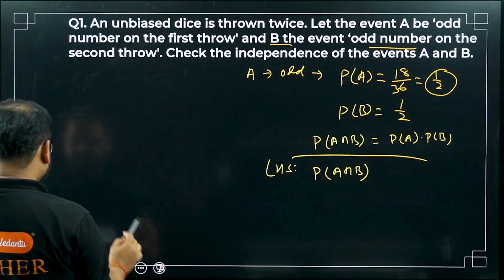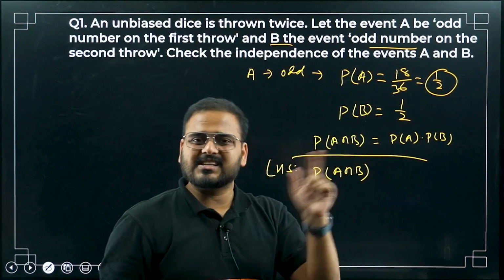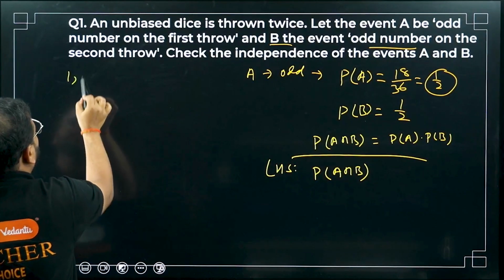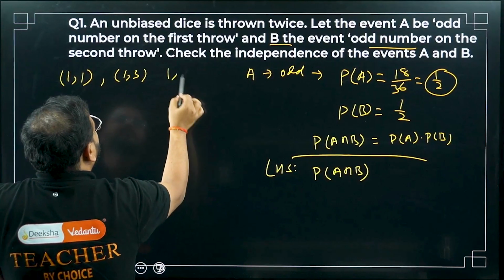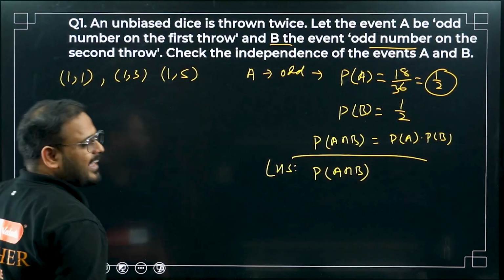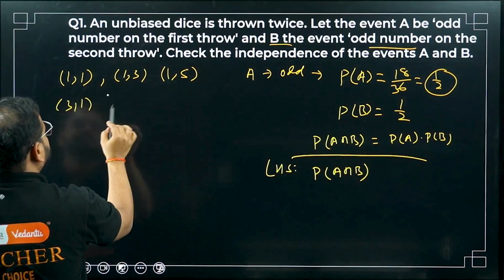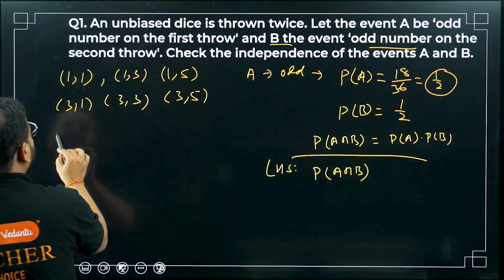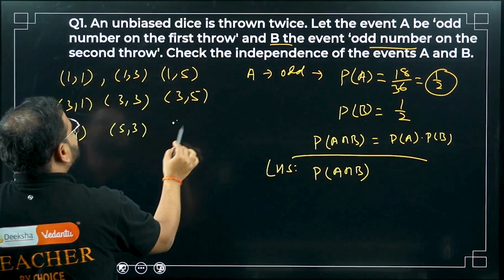Let's check. I'll start from the first one. I cannot have 2, 4, 6, right? 2 means first is not odd, so I cannot take 2. I can take 1. So 1,1; 1,3; and 1,5. First series is done. Can I take 2 series? I cannot take it, 2 is an even number. So I'll take the 3 series. 3,1; 3,3; and 3,5. What was the last one? 5 series: 5,1; 5,3; and same way 5,5.